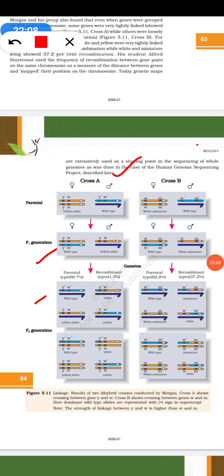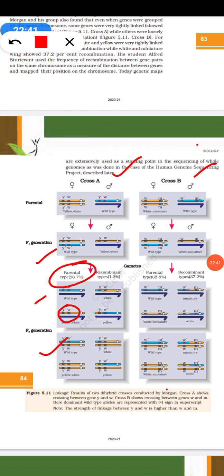So what happens is, in the parental form, we get 98.7%. So a lot are forming the parental forms, in the males or the females, both these factors are getting inherited together. So there is a very rare chance of it getting recombined, because they are very close to each other.